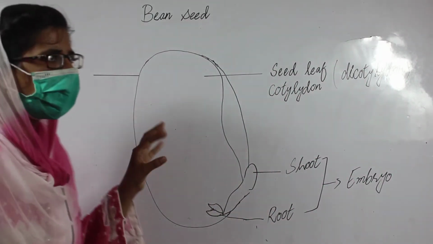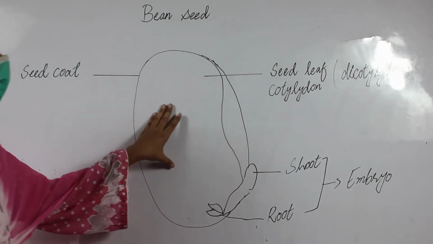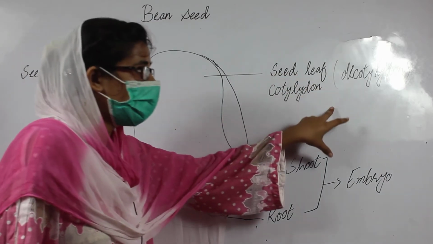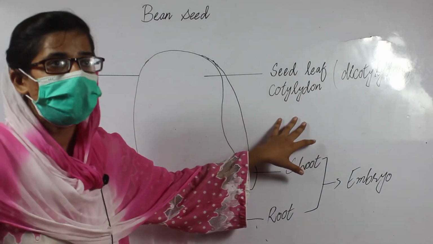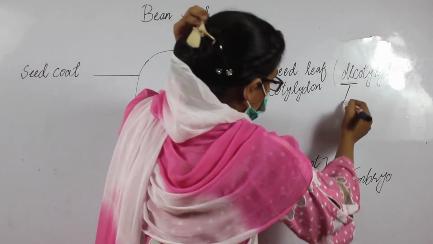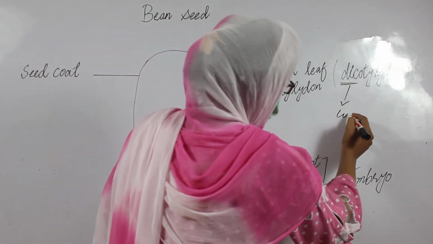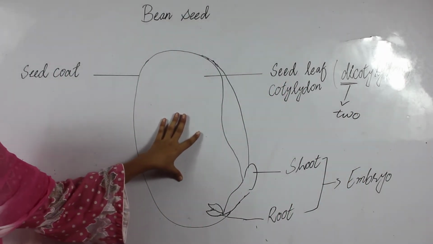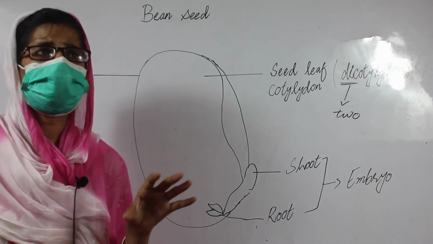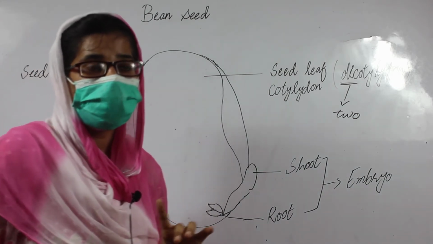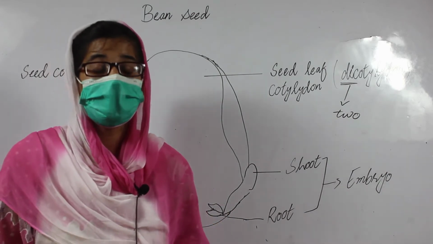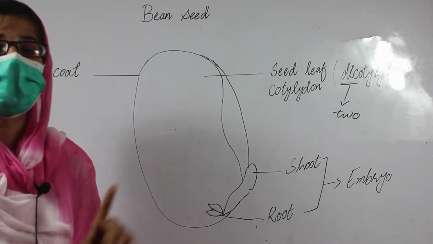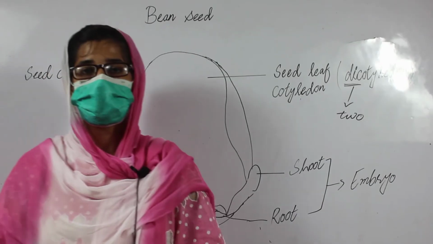Students, in flowering plants, if the seed has 2 seed leaves, we call it dicotyledon. Di means 2. In the maize seed, there is only one cotyledon, or one seed leaf, so we call it monocotyledon. Mono means only one.